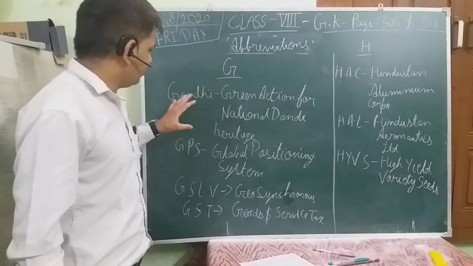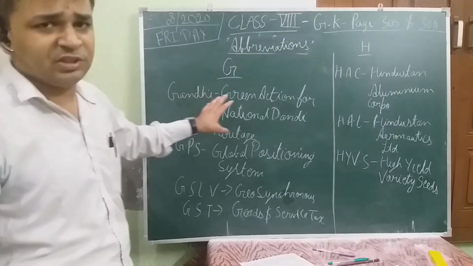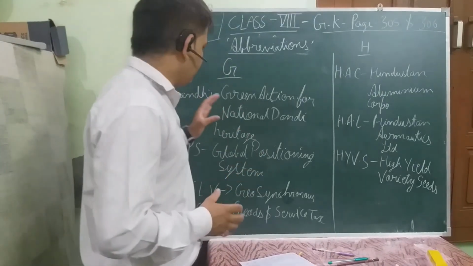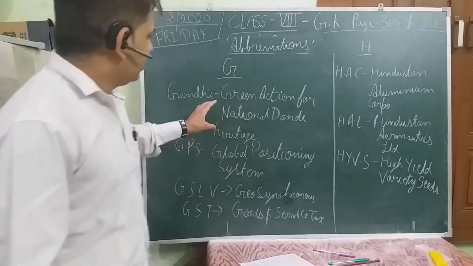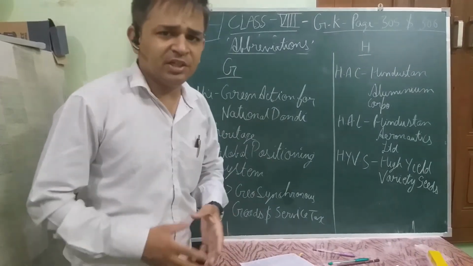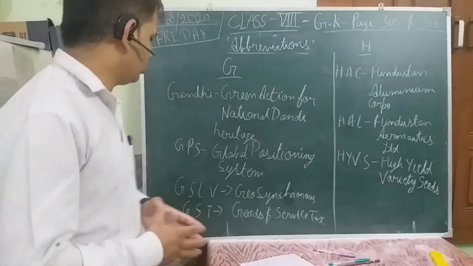G, in this we have a few words which I have selected to explain to you. One of the words is Gandhi. This Gandhi is a surname of the father of our nation, Mahatma Gandhi. The full form says Green Action for National Dandi Heritage. The Dandi word is related to Mahatma Gandhi ji, the Dandi March, the historical march.